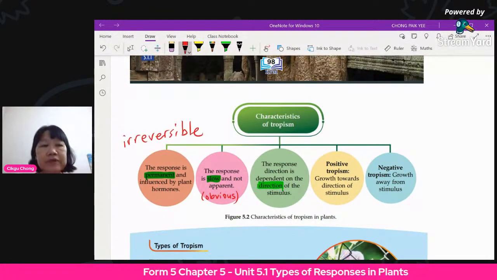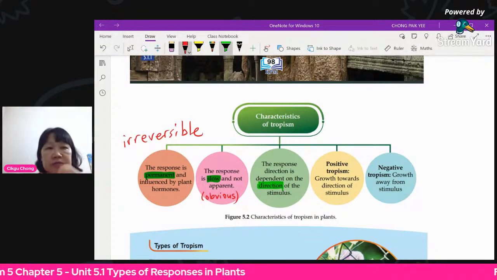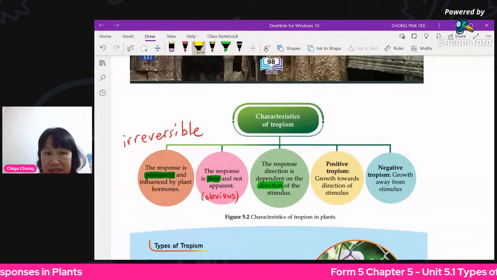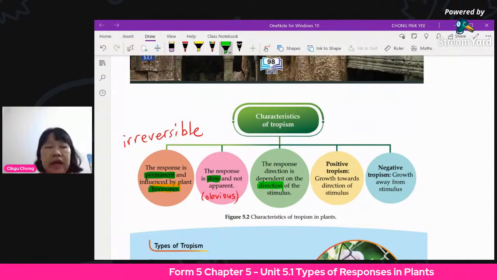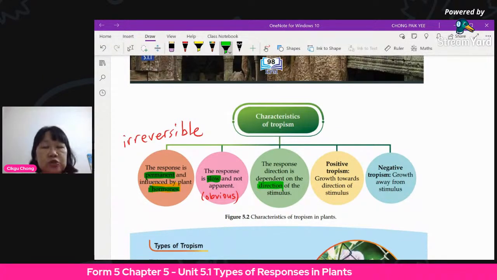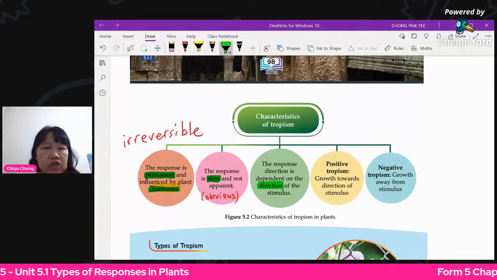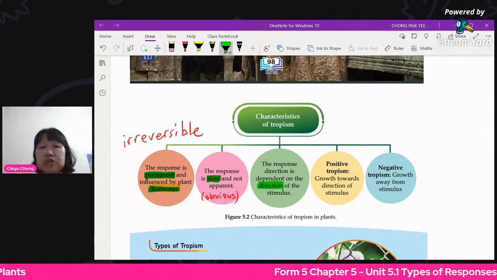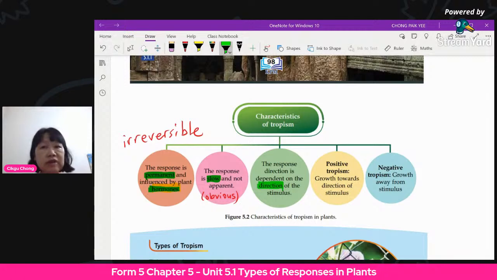It's possible. This growth is influenced by hormones, plant hormones. So in the next lesson, we're going to talk about hormones, the important hormones that help the shoot and the root to grow longer. The second point: the response is slow. As I mentioned just now, it's a growth response, so it cannot be fast.